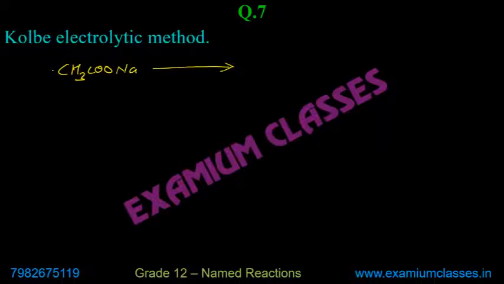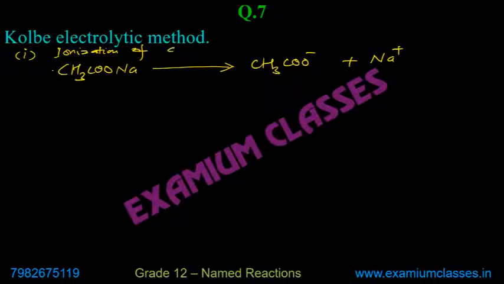So first it gets ionized into CH3COO minus and Na plus. First step is ionization of sodium acetate.